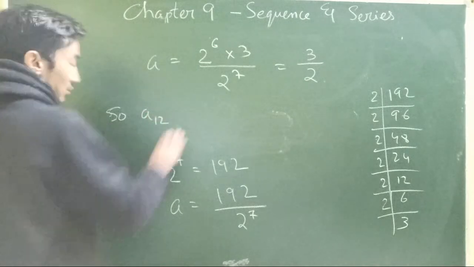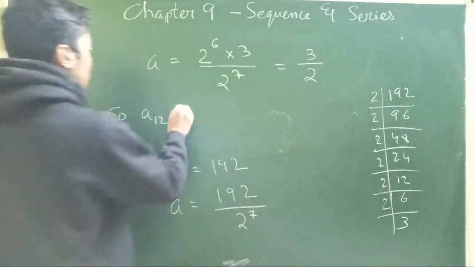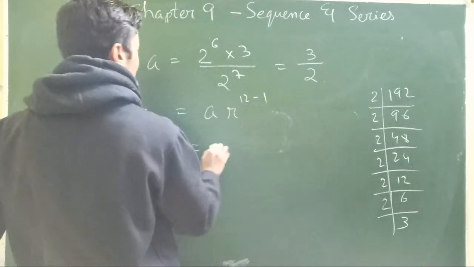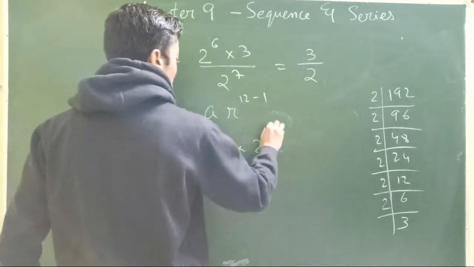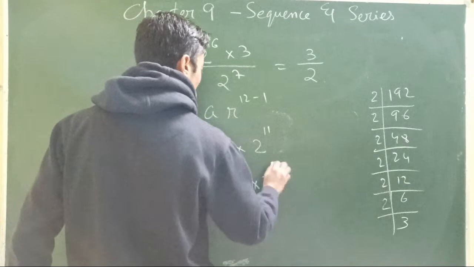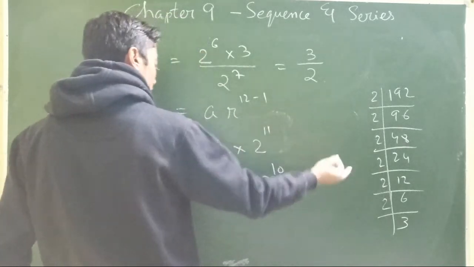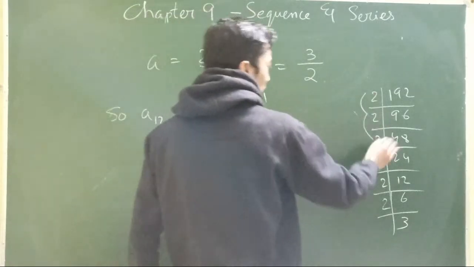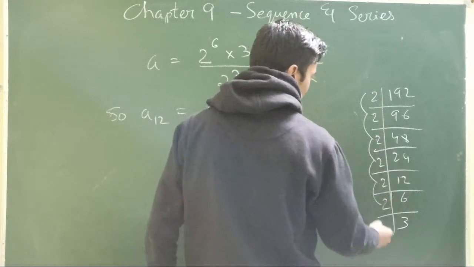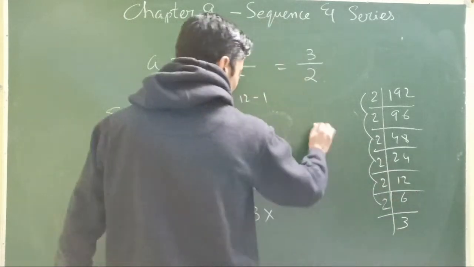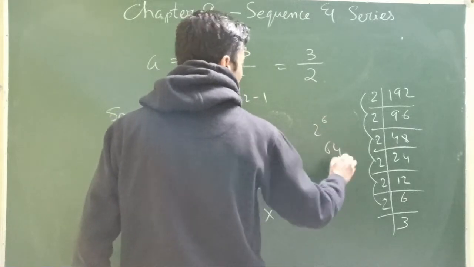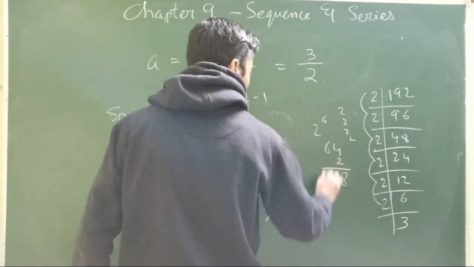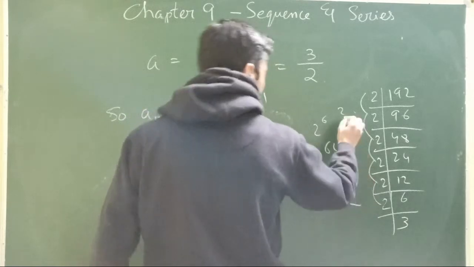Let's calculate the 12th term, a r power 12 minus 1. So that is 3 by 2 into r power 11. So that is 3 into 2 power 10, because 11 minus 1 becomes 10. So that will be 3 into 2 power 10. How much will 2 power 10 be? 2 to the 4, 4 to the 8, 8 to the 16, 16 to the 32, 32 to the 64. That is 2 power 6. So 64 into 2: 2 4s are 8, 2 6 are 12. Again into 2.